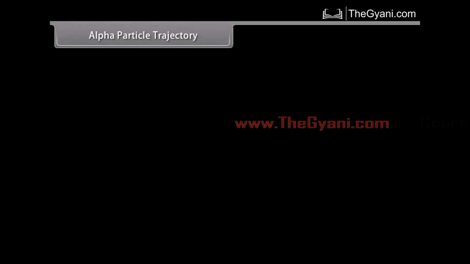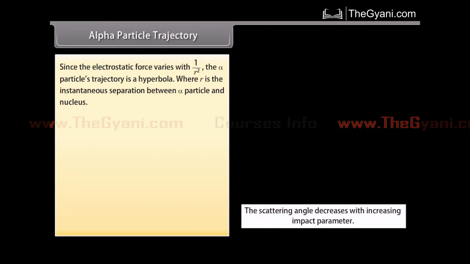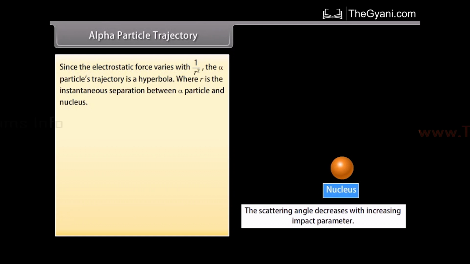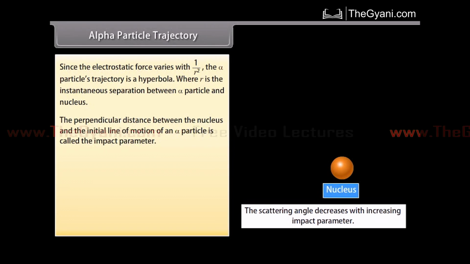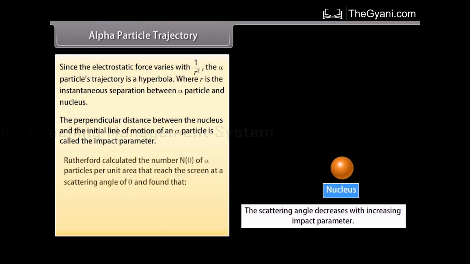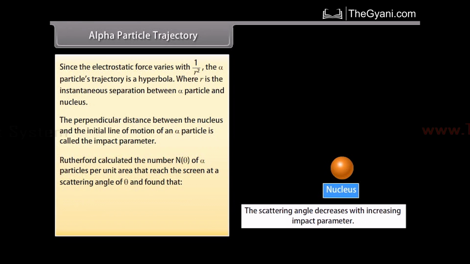Alpha particle trajectory. Since the electrostatic force varies with 1 upon r square, the alpha particle's trajectory is a hyperbola, where r is the instantaneous separation between the alpha particle and the nucleus. The perpendicular distance between the nucleus and the initial line of motion of an alpha particle is called the impact parameter. Rutherford calculated the number N theta of alpha particles per unit area that reached the screen at a scattering angle of theta and found that N theta is inversely proportional to sin theta upon 2 raised to the power 4.